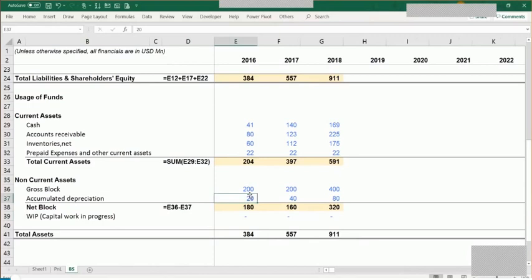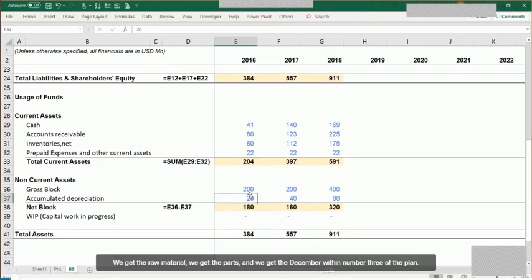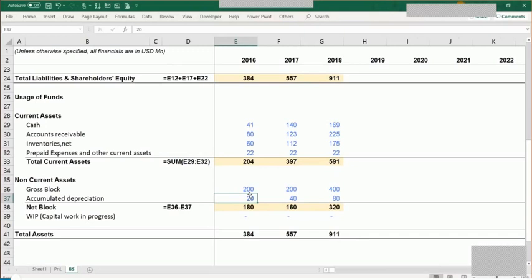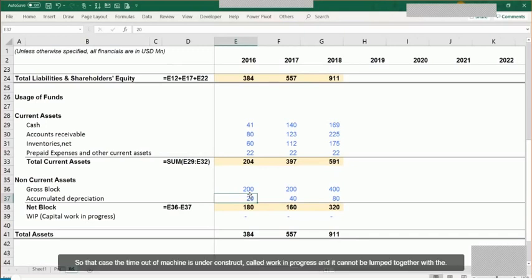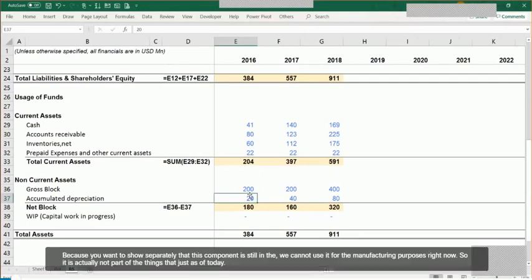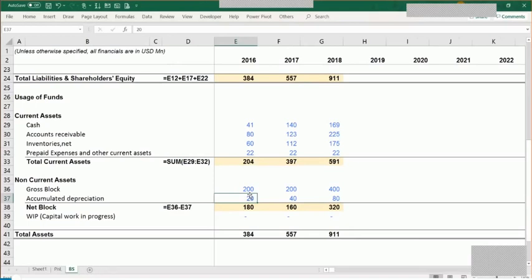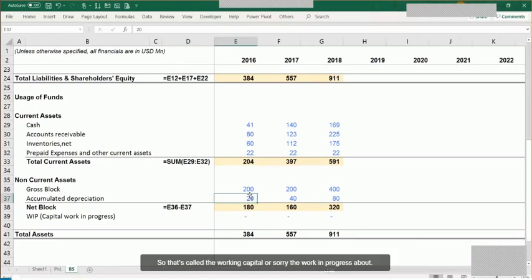So we get the raw material, we get the parts, and we get that assembled within our factory or the plant. So in that case, till the time our machine is under construction, it is called the capital work in progress, and it cannot be clubbed together with the fixed assets, because we want to show it separately that this component is still under progress. We cannot use it for the manufacturing purpose right now, so it is actually not part of the fixed assets as of today. So that's called the work in progress amount.